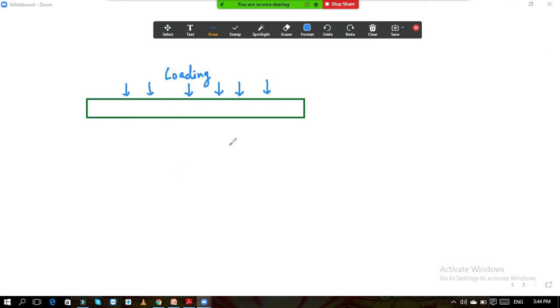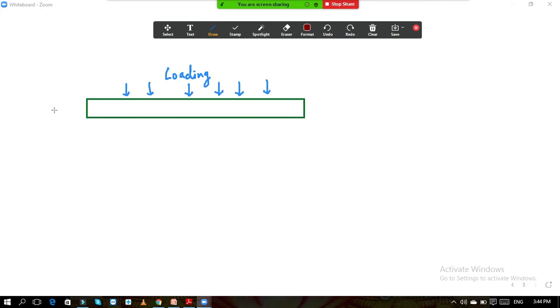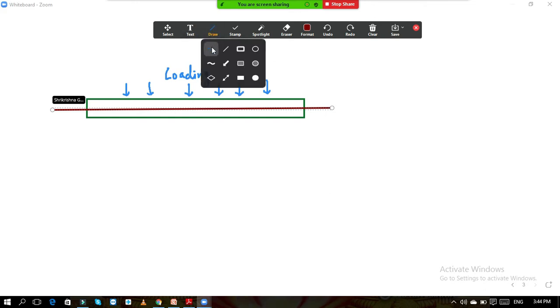So generally, I will draw the neutral axis of the beam. This axis is nothing but the neutral axis. Neutral axis means what?